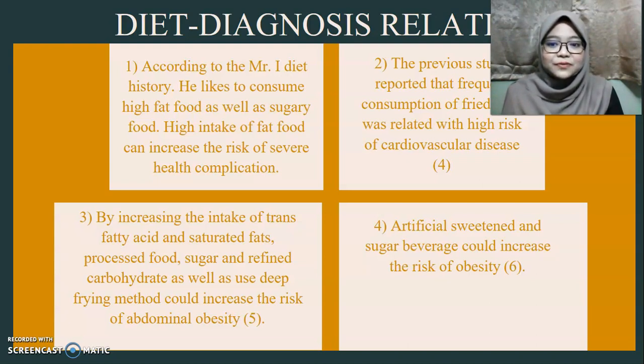And increasing the intake of trans fatty acids and saturated fats, processed foods, sugar, and refined carbohydrates, as well as the use of deep frying methods, could increase the risk of abnormal obesity. Artificial sweeteners and sugar beverages also could increase the risk of obesity.